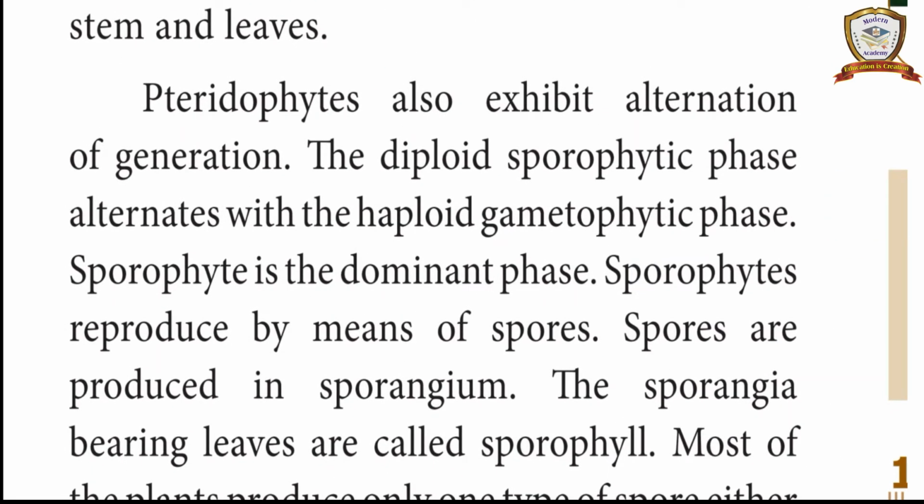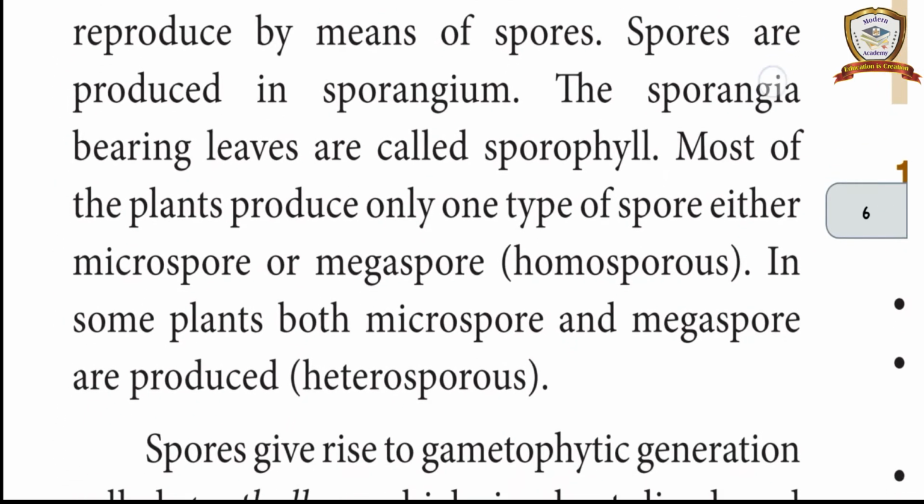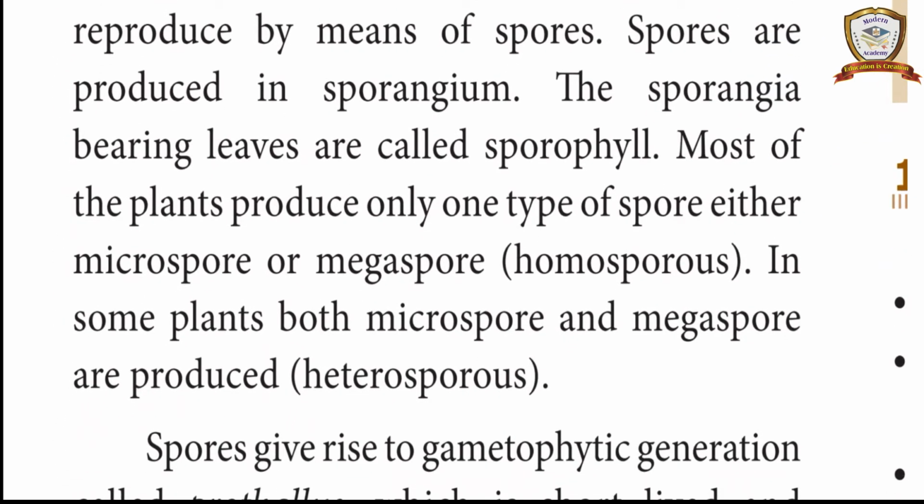Pteridophytes also exhibit alternation of generation. The diploid sporophytic phase alternates with a haploid gametophytic phase. The sporophyte is the dominant phase. Sporophytes reproduce by means of spores. Spores are produced in sporangia. The sporangia-bearing leaves are called sporophylls.